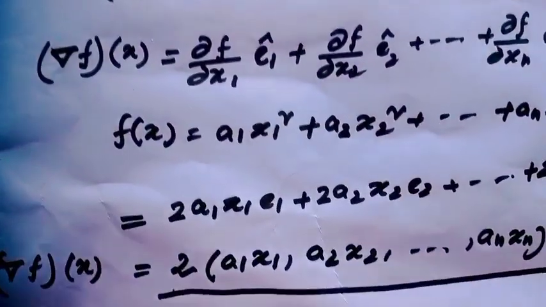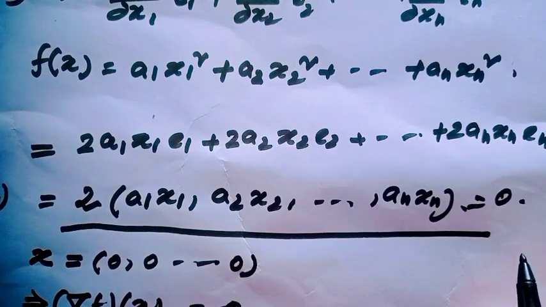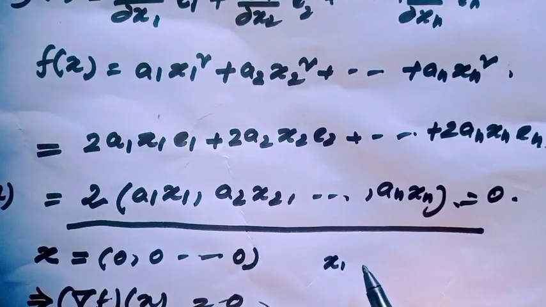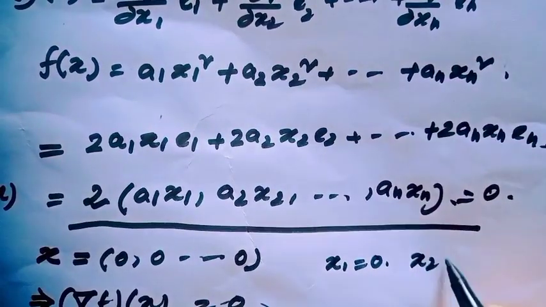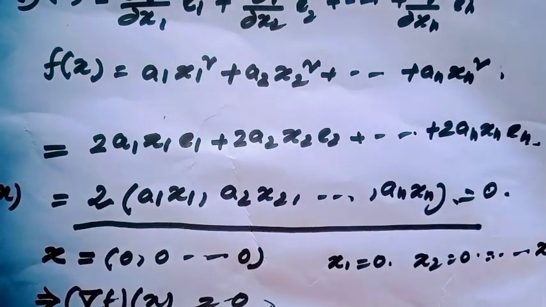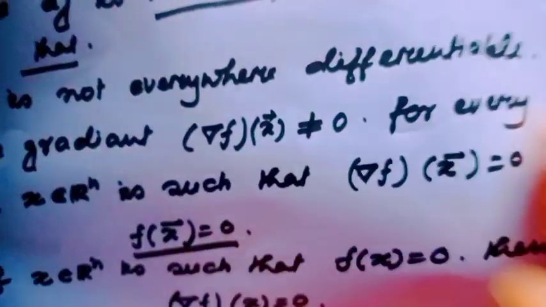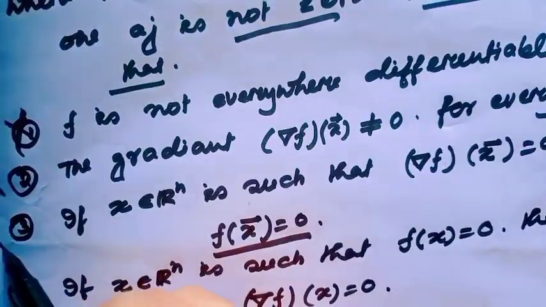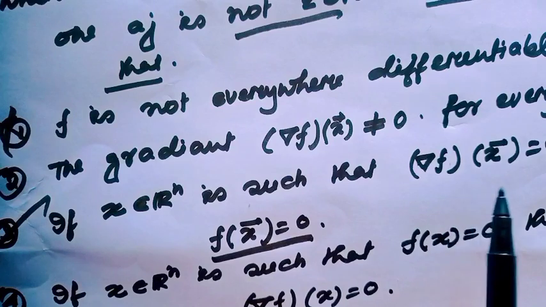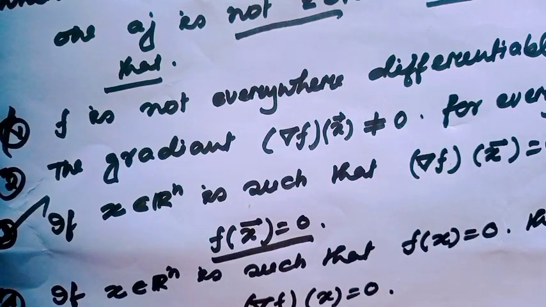When this value equals 0, obviously the tuple means x1 equals 0, x2 equals 0 and up to xn equals 0. Okay, that means option 3 is a right option. If gradient of f(x) equals 0, then obviously f(x) equals 0.